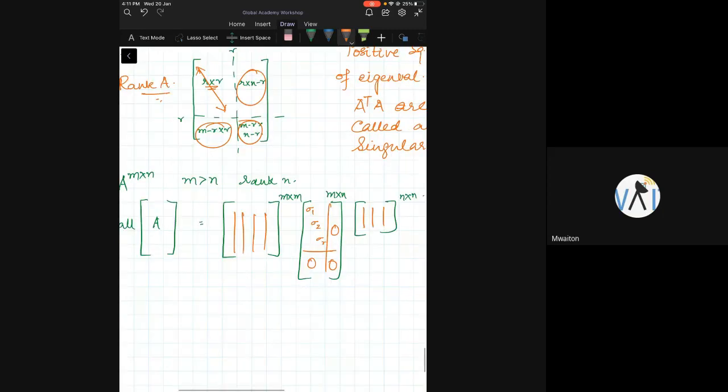But the only thing that you need to do is arrange these in such a way that sigma 1 is greater than sigma 2 is greater than sigma 3, etc. That means you're going to arrange the singular values in descending order. Is this clear? This is what singular value decomposition is all about.